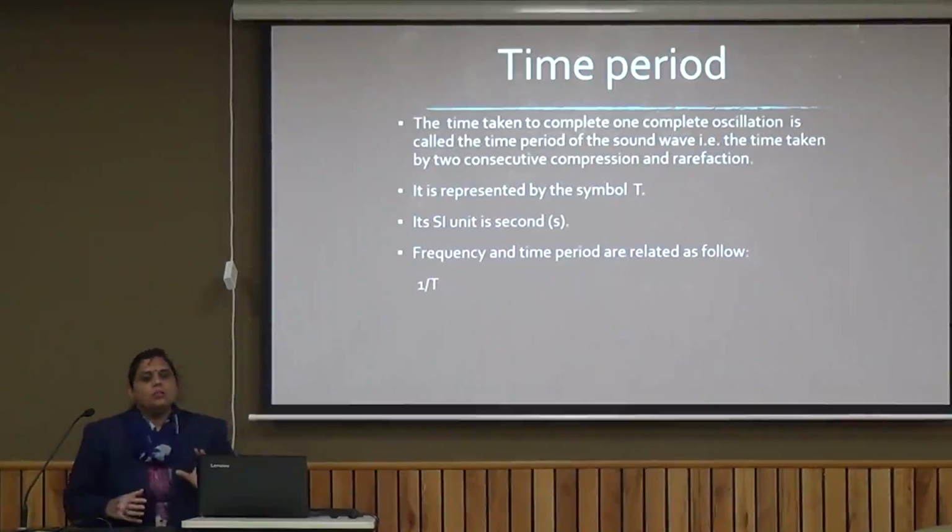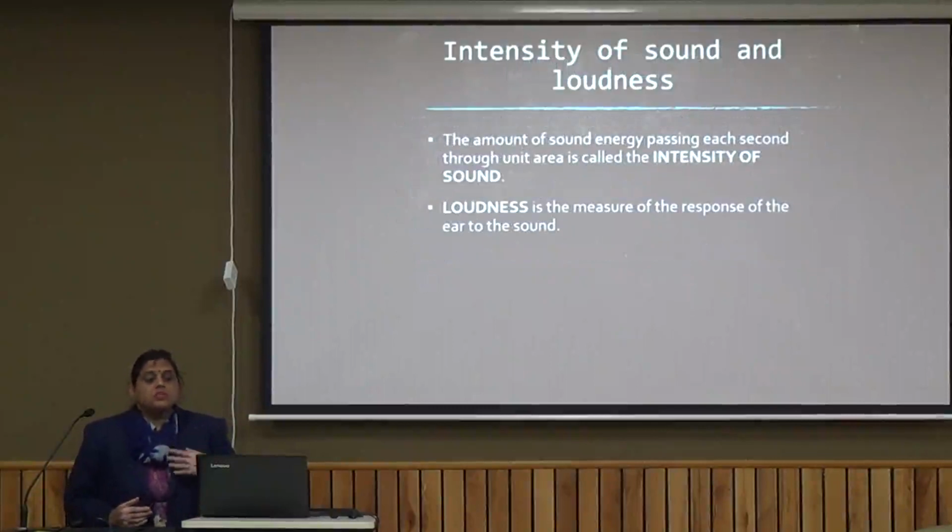As we had discussed, frequency is equal to 1 upon the time period, the inverse of the time period. Now these are all measurable features of a sound. Next we need to discuss the features which we observe, the physical features. One of them is the intensity of the sound. The amount of sound energy passing through a unit area is called the intensity of sound. And loudness of the sound is the response of the ear. If I am shouting at you, you will say, ma'am, please talk softly. So a loud sound will have a higher amplitude. A soft sound will have a lower amplitude.